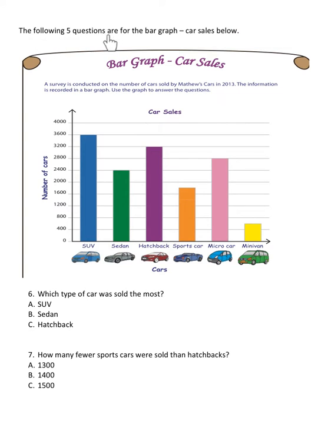The following 5 questions are for the bar graph car sales below. Number 6. Which type of car was sold the most? A. SUV, B. Sedan, C. Hatchback. Number 7. How many fewer sports cars were sold than hatchbacks? A. 1,300, B. 1,400, C. 1,500.